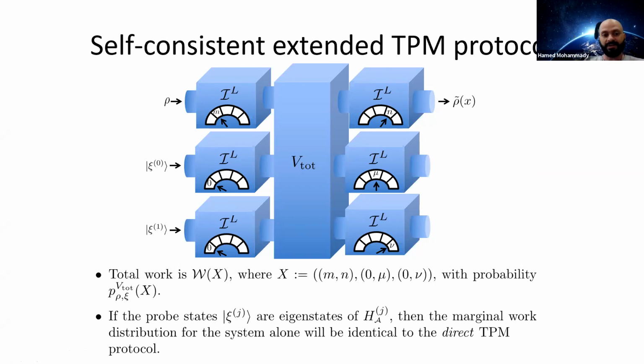If the probes are eigenstates of the Hamiltonian, then the initial energy measurements on the probes will not disturb them. Therefore, the unitary interaction between the system and the probes will cause the same state transformations that you would have given the direct TPM protocol. So that's a pretty simple result to see.